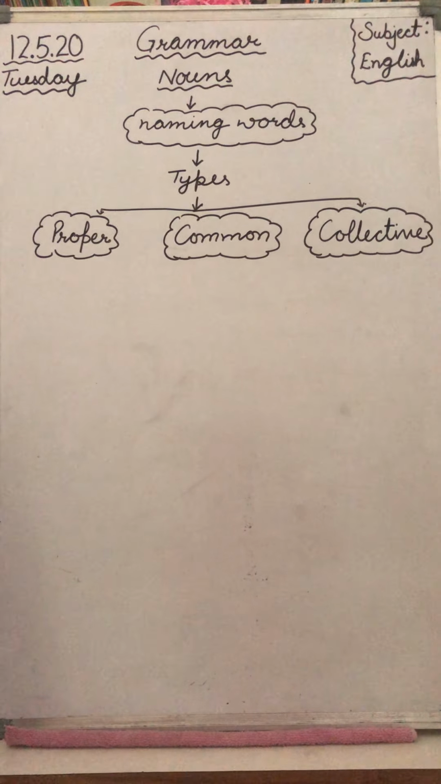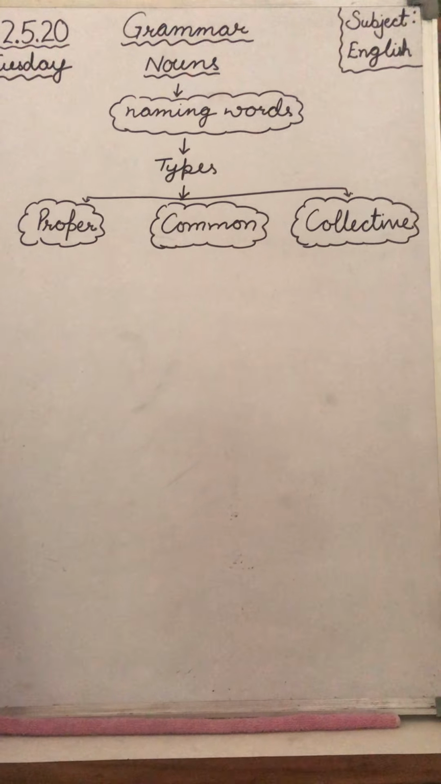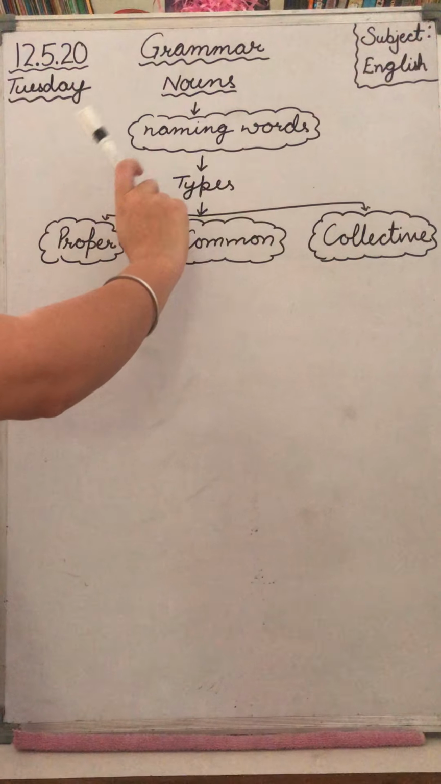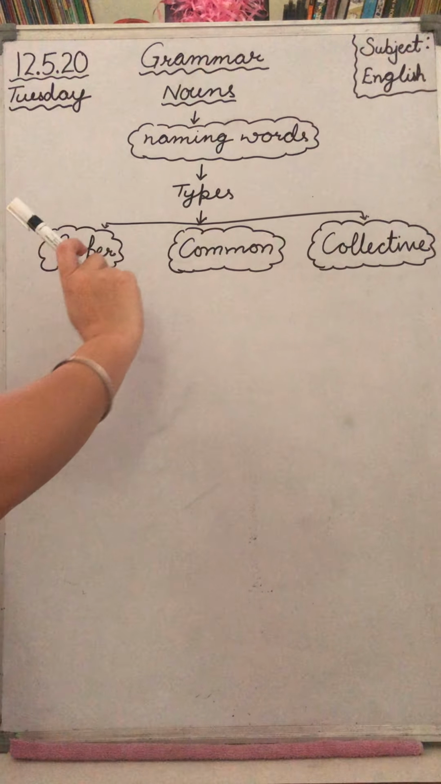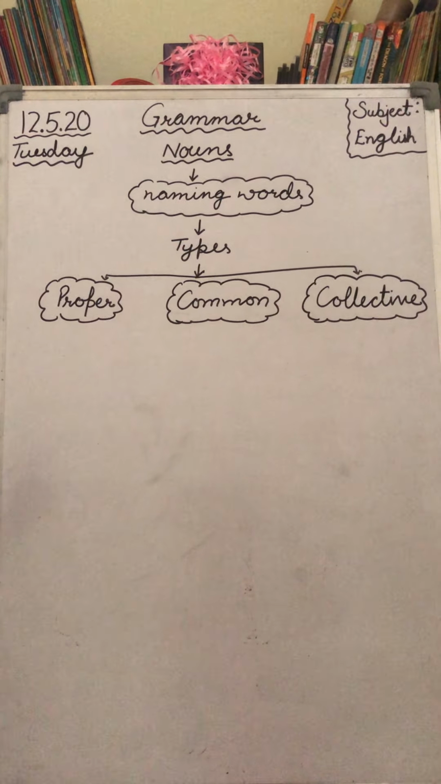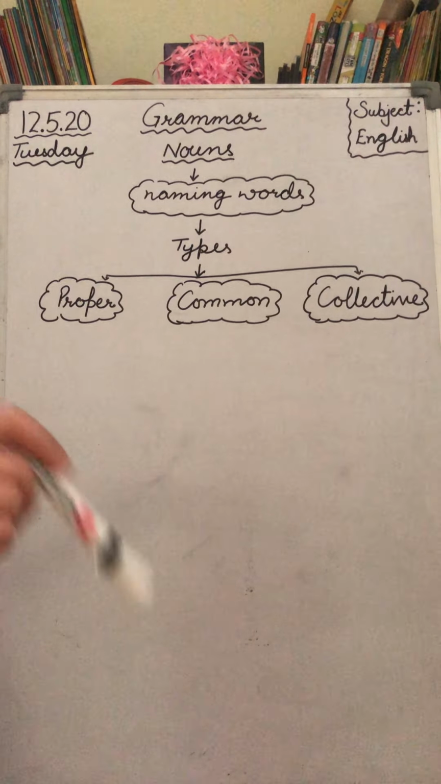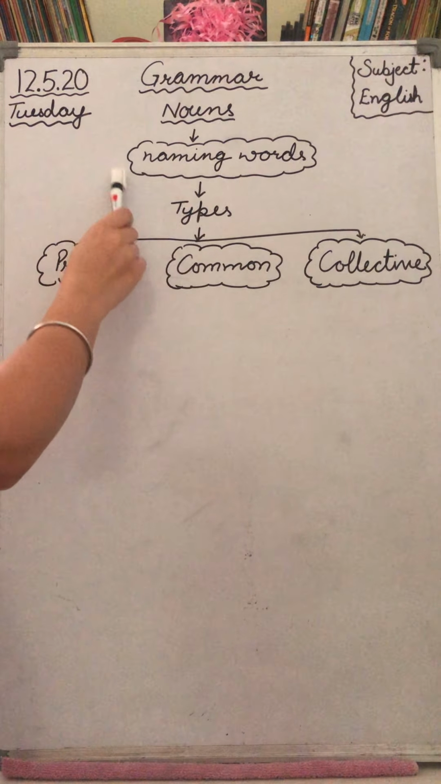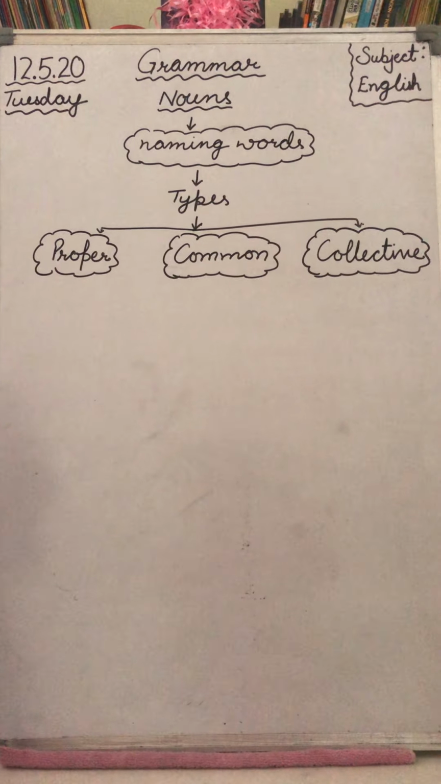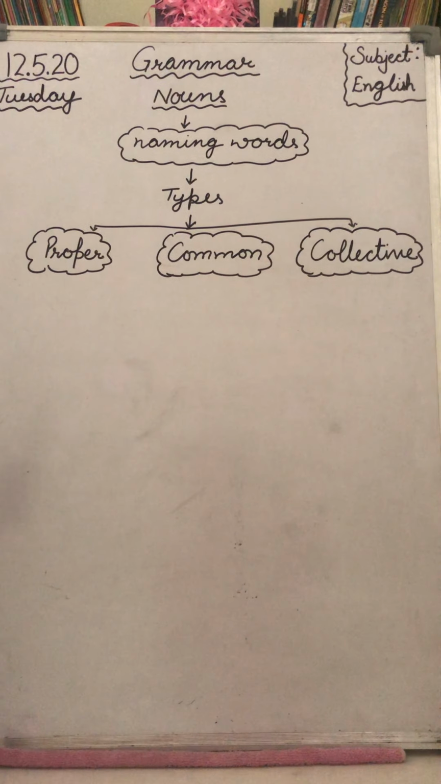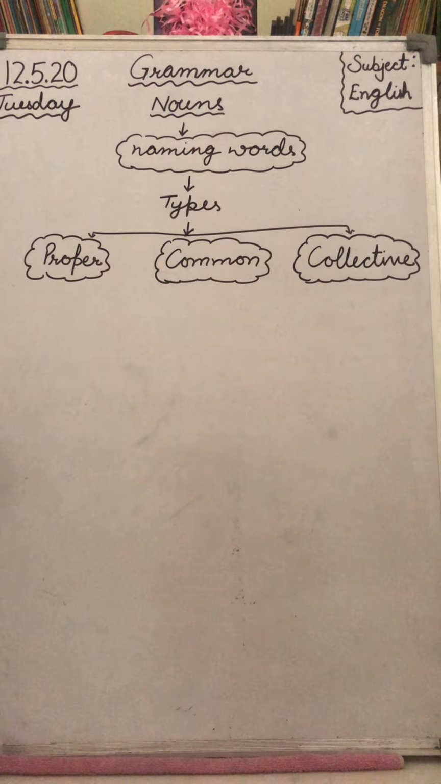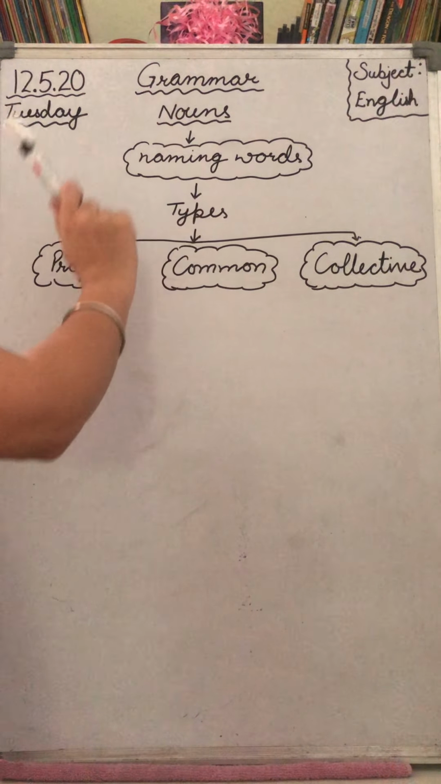Now today we are going to do something in grammar and the topic is noun. What is a noun? Noun is a naming word. Initially you used to read it as noun is a name of a person, place, animal, thing. But in short, you can use it as naming words. Like anything that you can see, you can feel, you can touch, you can think about is known as nouns.